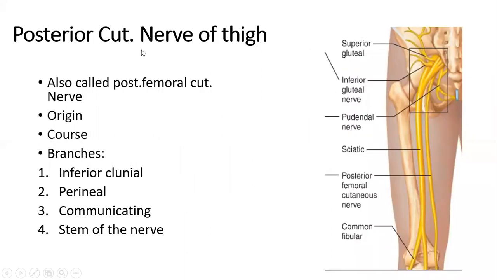Now let's see a few points regarding posterior cutaneous nerve of thigh. Posterior cutaneous nerve of thigh is, I wouldn't say it is a commonly given SAQ, but it is one of those MCQs and SAQs which students consider to be given from the rare topics.